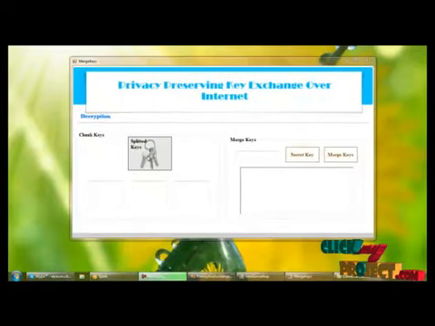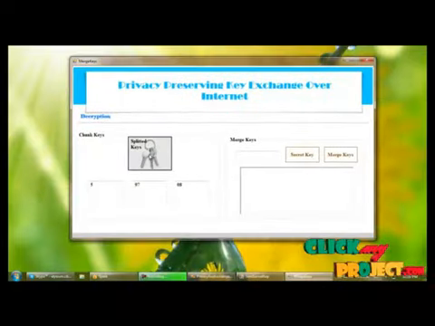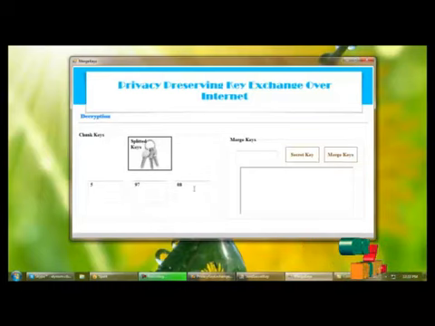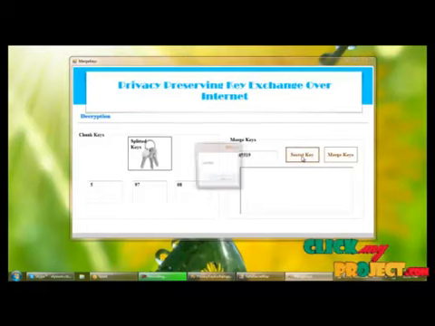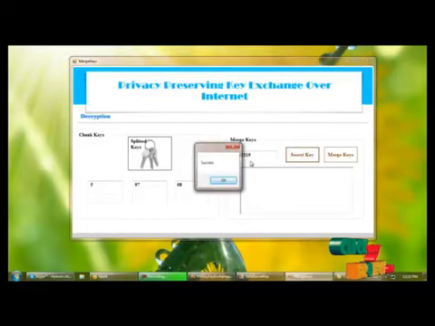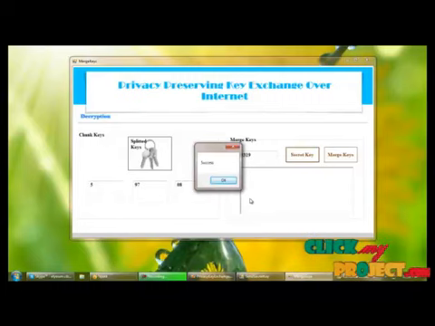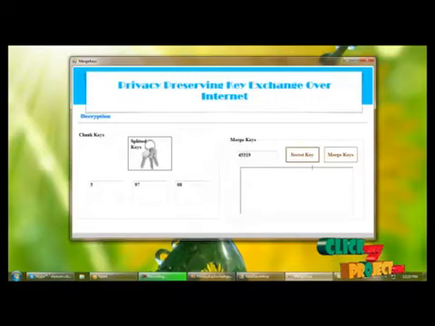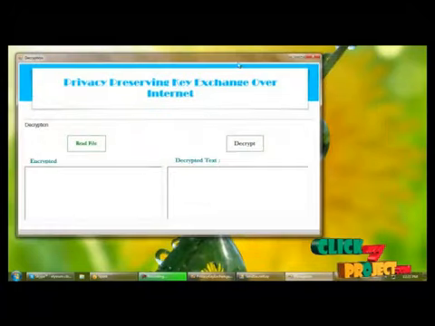For that, how to load the splitted keys here. So I'm loading the splitted keys, which are already generated, and we are getting the secret key. If the secret key is valid, we can merge the keys, otherwise we can't merge. So we can merge the keys here, and next we are decrypting the ciphertext.